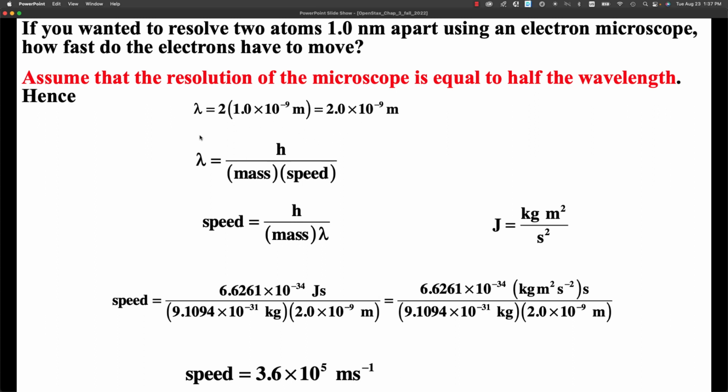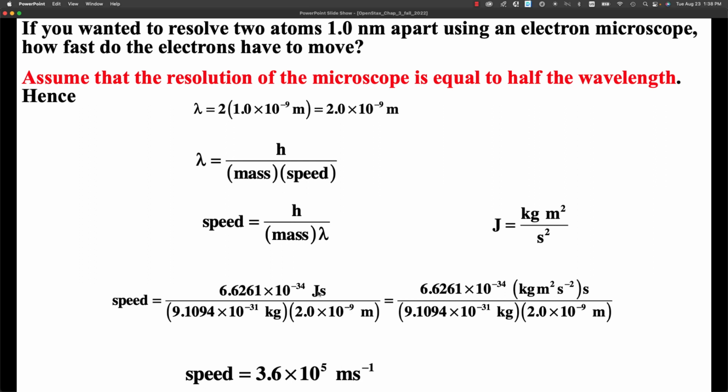We saw the de Broglie wavelength, so we solve for speed. Speed is equal to Planck's constant divided by mass times lambda. Planck's constant is 6.626 times 10 to the minus 34 joule seconds, then the mass of the electron, and our wavelength is 2 times 10 to the minus 9 meters.